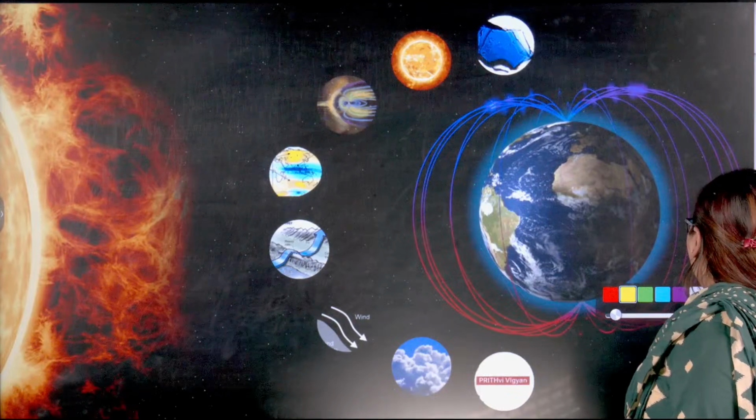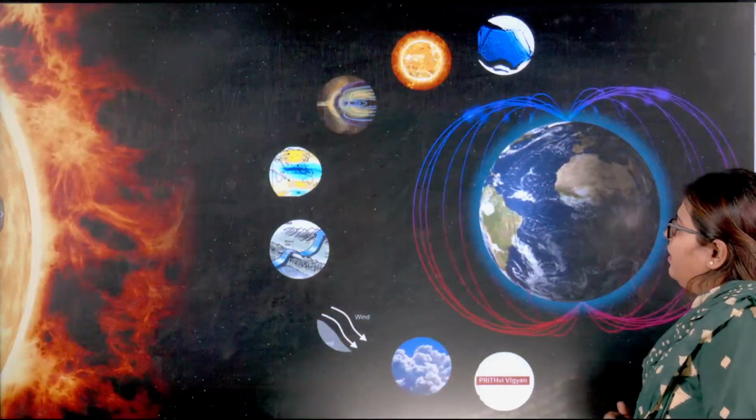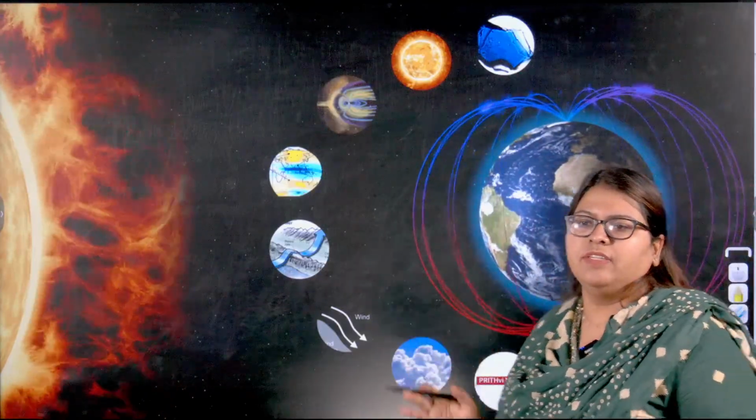Now if you see this particular slide, you can see this is the Earth's magnetic field and this is the sun. The topics with respect to geography we are going to discuss are solar flares and how the solar winds are going to affect the magnetic field, and because of that what shock waves are going to be created, and the stretching and compressing of it results in the geomagnetic storm.